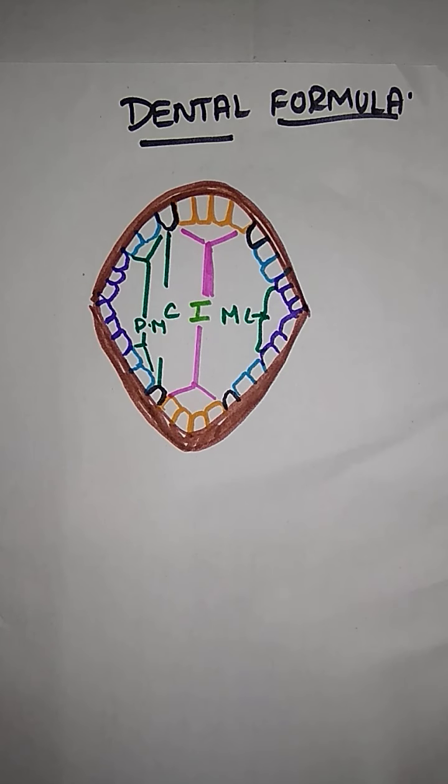And the next one, premolars. Here they are denoted as PM. And the next one, the last type of tooth, is molars. Here they are denoted as M. So just I, C, PM, M. These are the denoting letters of a dental formula.